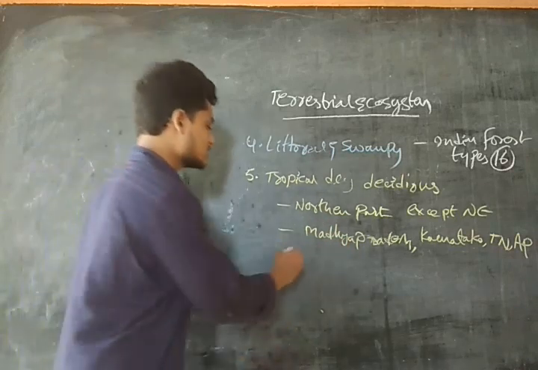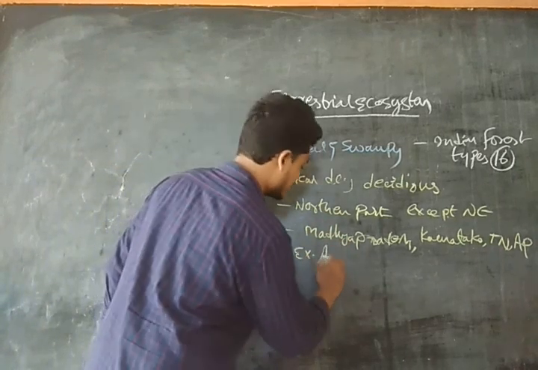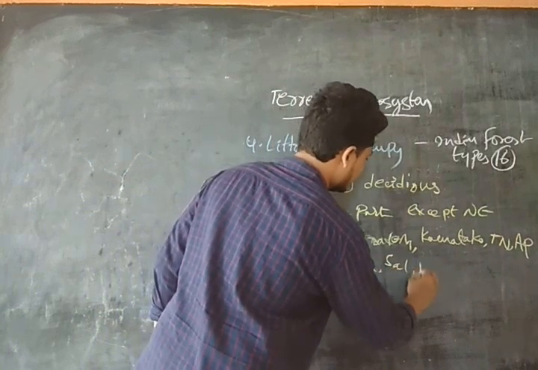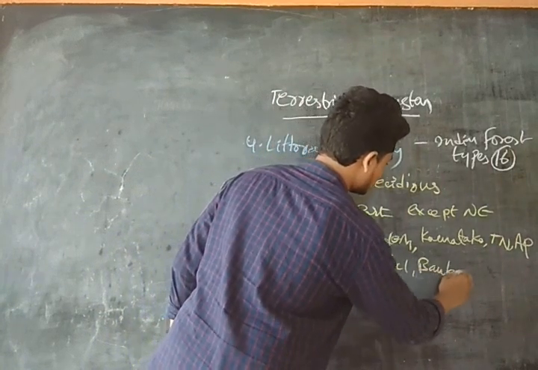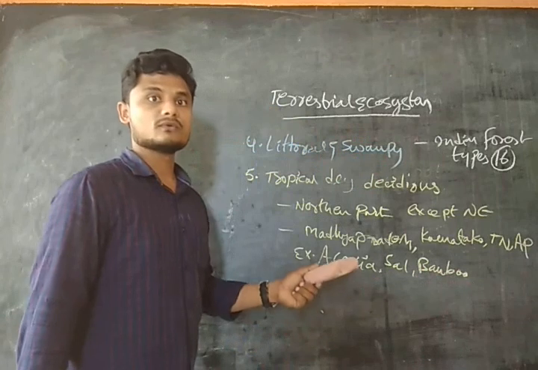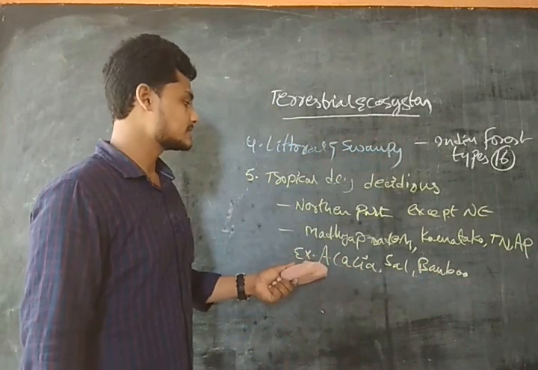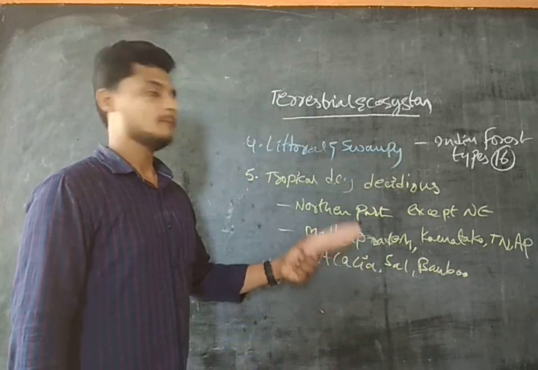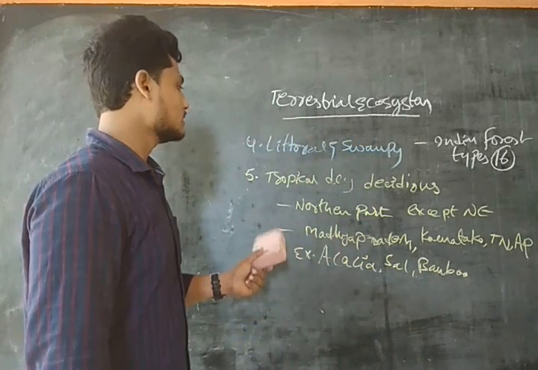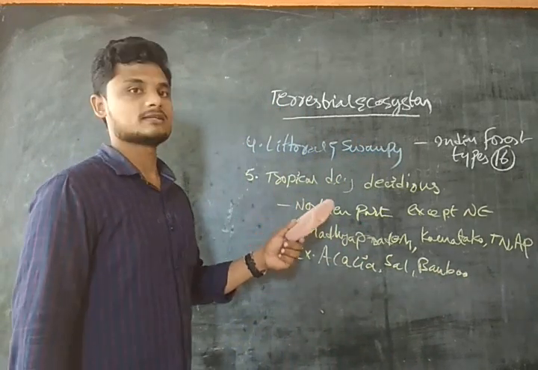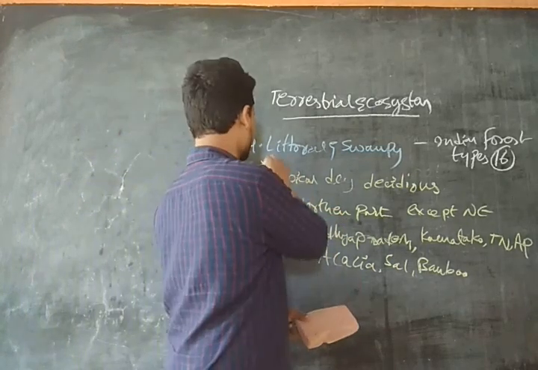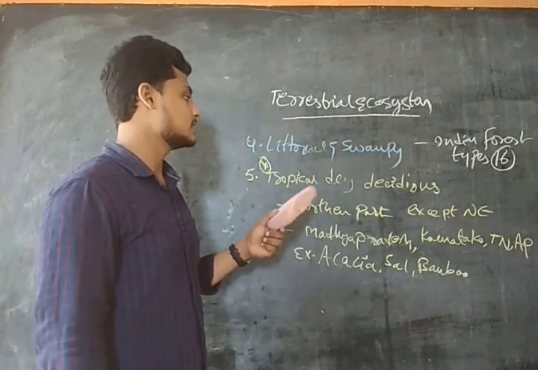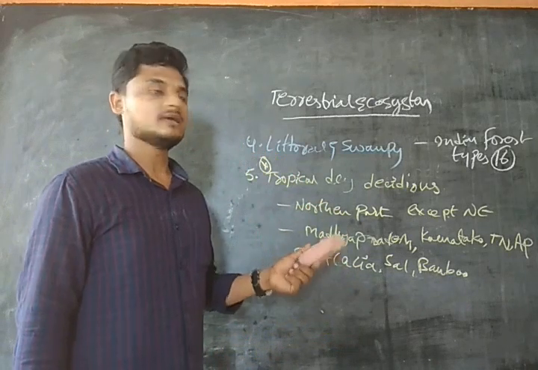The examples of these trees are acacia, sal, and bamboo. So this is about the tropical dry deciduous forest. These are very important topics, like tropical evergreen forest and tropical dry deciduous forest. These are very important for the examination.